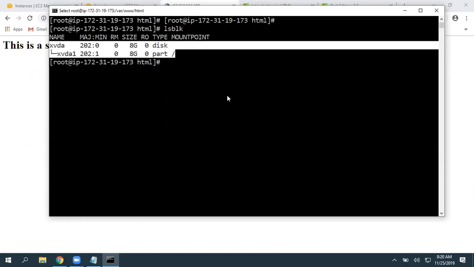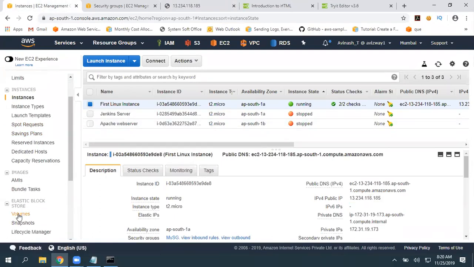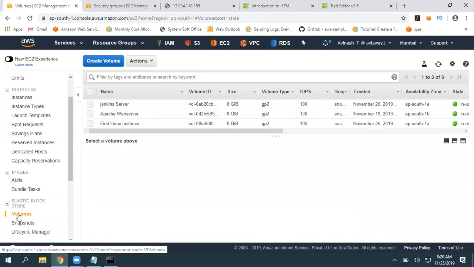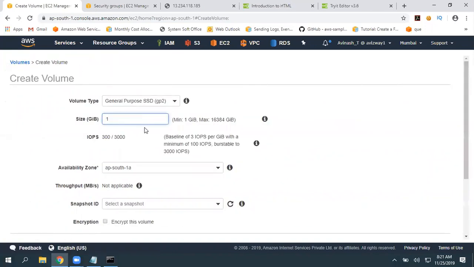Now I want to associate a new file system here. I want to associate a new volume. So for that, let's navigate to AWS Elastic Block Store volumes. Our EC2 instance is running in AP South 1A, so create a new volume in AP South 1A. Again, if you create it in 1B, can you associate that? No, you cannot. So click on create volume, 1 GB, same AZ as my EC2 instance, AP South 1A.